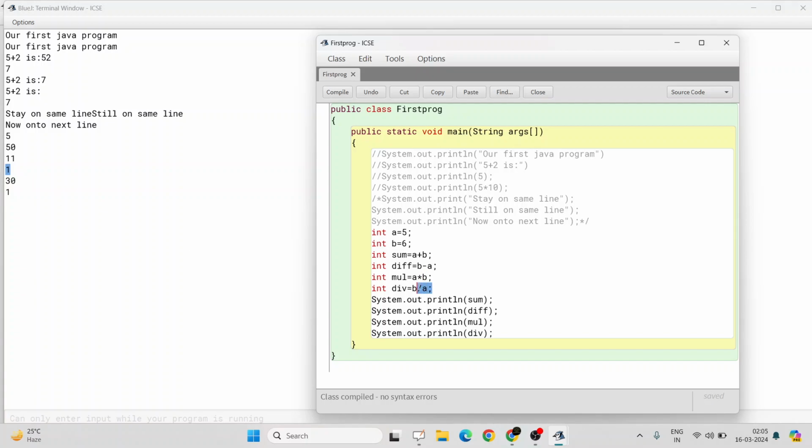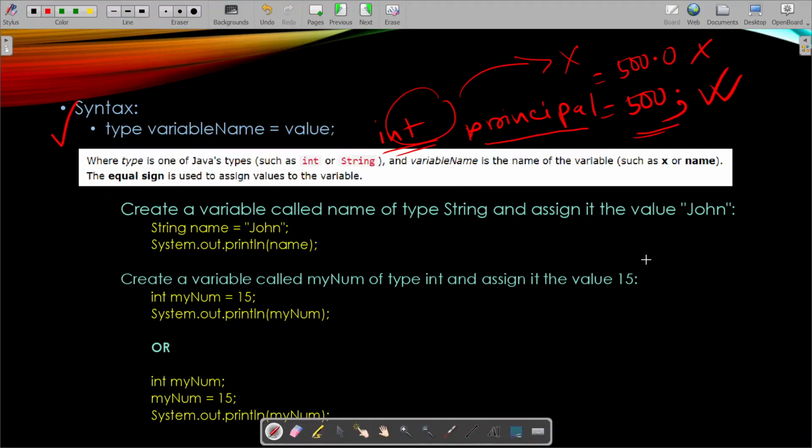And last, b by a, 6 by 5 is 1. Is that correct? 6 by 5 is 1? Yes, of course. What happens when you divide 6 by 5? You are dividing 6 by 5. I don't think I need to write that. 5 ones are 5. So the remainder is 1.